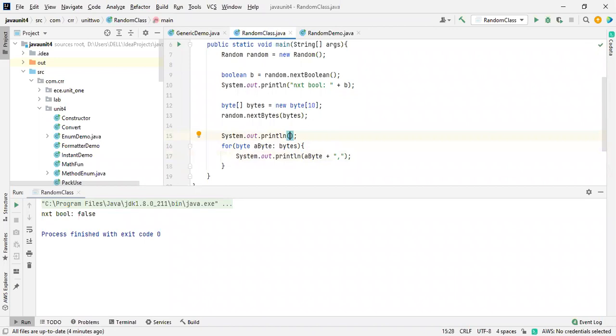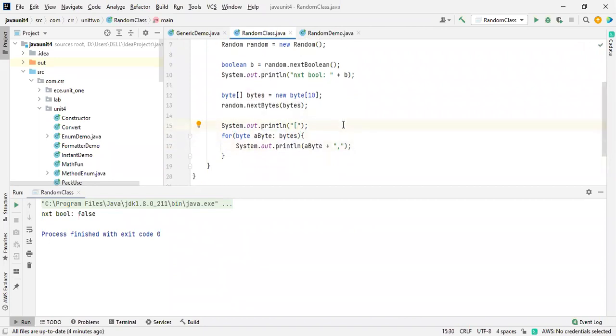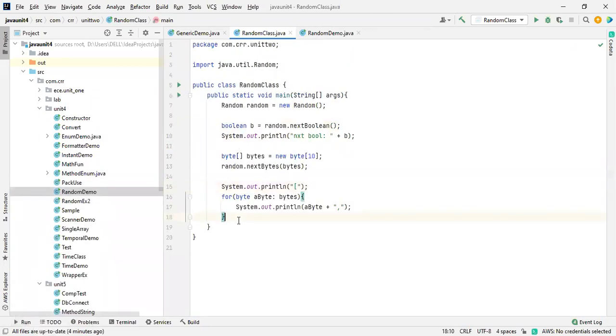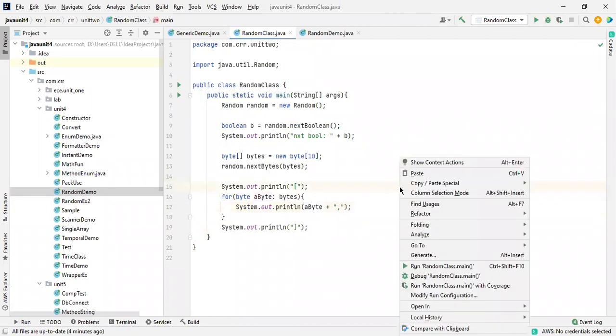I want it to be inside brackets. Yeah, I'm just making a bracket over here. Let me minimize this. Wait a second. After this, I will copy this, which is easy for us. Copy, paste it, and then just make it like this. Now I think it looks good. Inside these brackets, we are going to get the byte array values separated by a comma delimiter. Now I'm going to run the program.